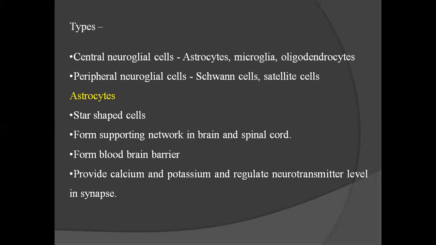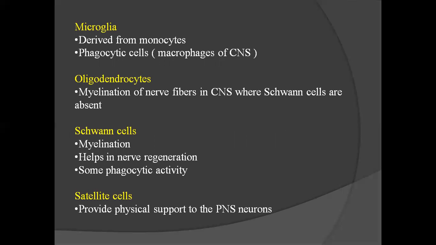Astrocytes, star-shaped cells, form supporting network in brain and spinal cord, form blood-brain barrier, provide calcium and potassium, and regulate neurotransmitter level in synapse. Microglia, derived from monocytes or phagocytic cells, are macrophages of CNS. Oligodendrocytes do myelination of nerve fibers in CNS, where Schwann cells are absent. Schwann cells help in myelination, help in nerve regeneration, and have some phagocytic activities. Satellite cells provide physical support to the PNS neurons.